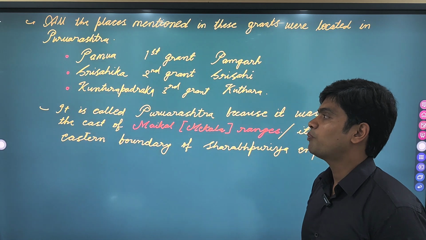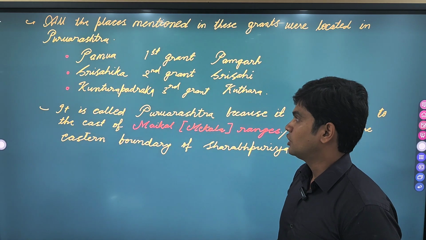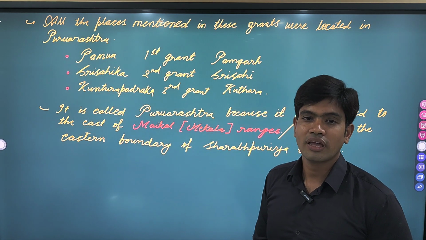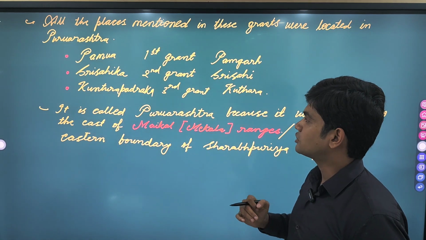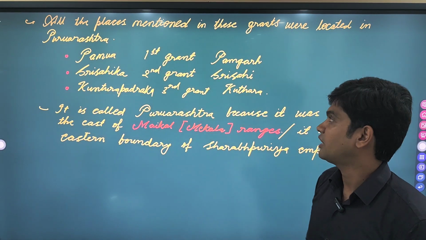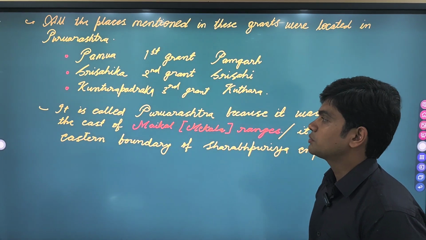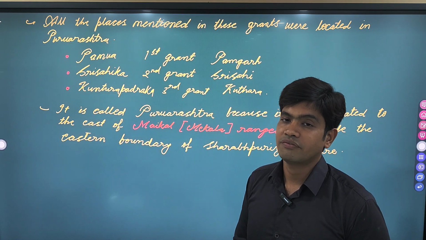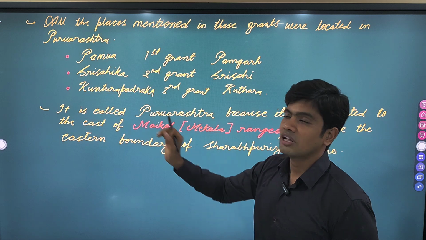Similarly, the second copper plate, the Raipur copper plate, talks about a place called Sri Sahika, which was located in the Purva Rashtra, and today it has been identified with Sri Sahi village. Similarly, the third copper plate, the Mallar copper plate issued by Vyagharaj in his 41st regnal year, talks about Kuntura Padraka.